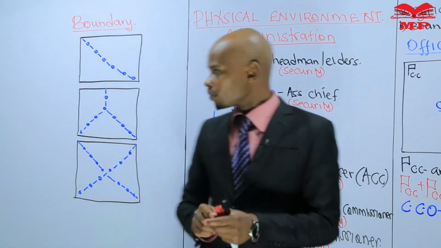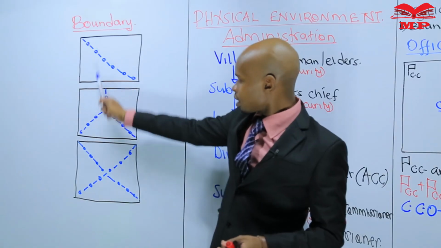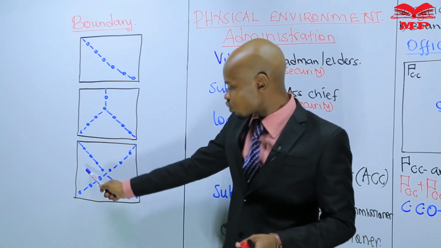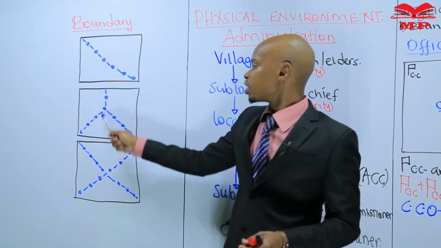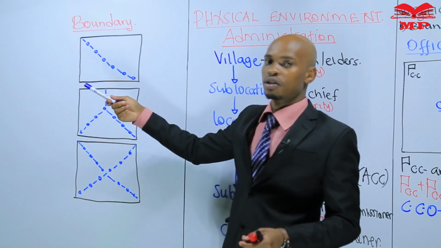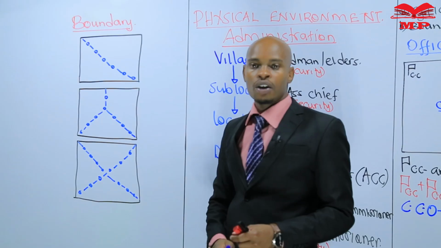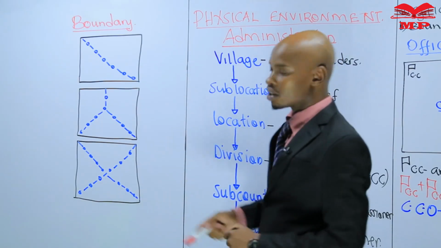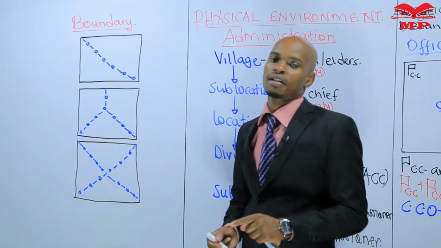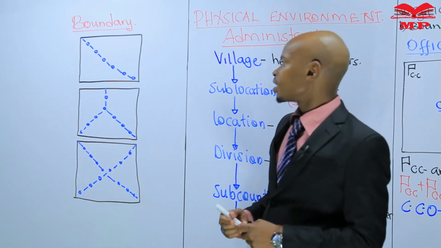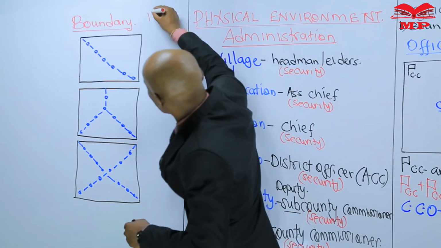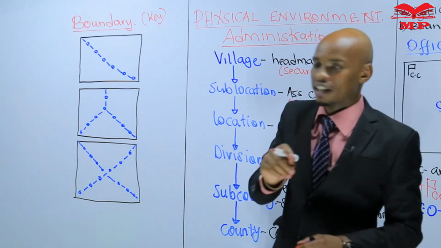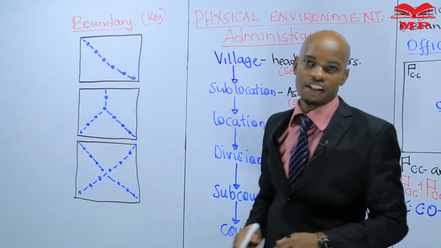Now, this is a boundary, this is another boundary, this is another boundary. This one is dividing this area into 1, 2, 3, 4 sections. 1, 2, 3 sections. 1, 2 sections. These are boundaries. What will you do with the boundary to get to know the administrator? First thing first, go to the key. Remember, each map has a key. Go to the key and identify which type of boundary is this one.